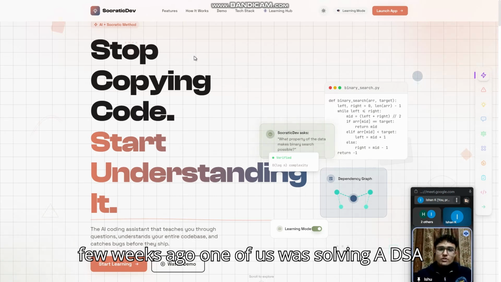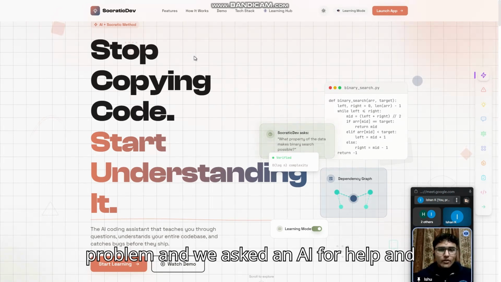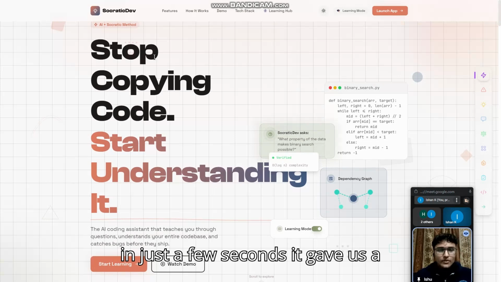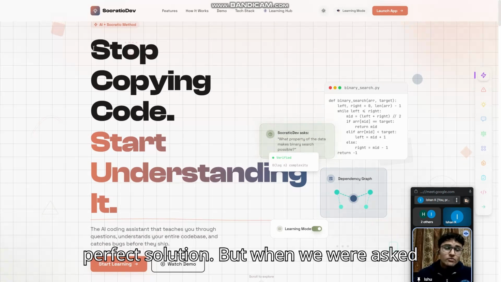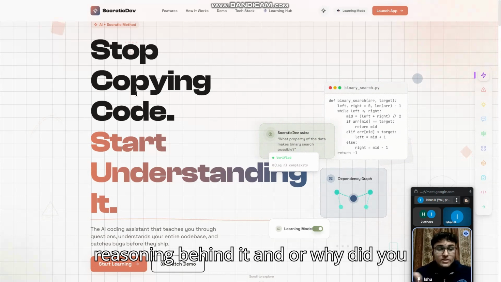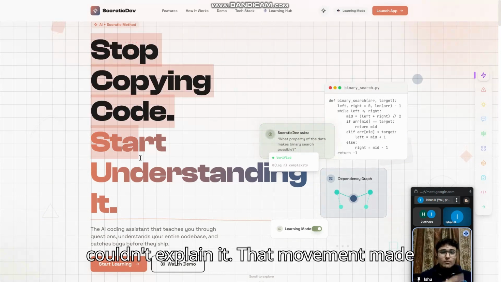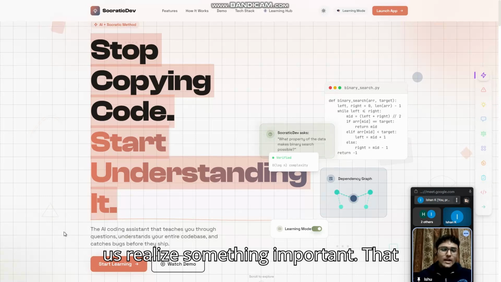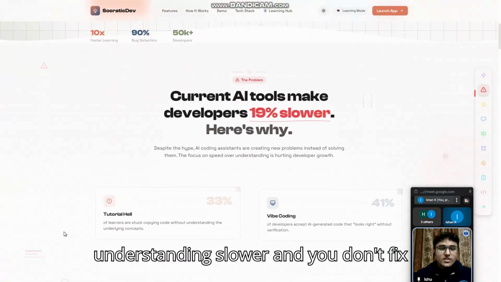A few weeks ago, one of us was solving a DSA problem, and we asked an AI for help. And in just a few seconds, it gave us the perfect solution. But when we were asked why this solution works, what was the reason behind it, or why did you choose this approach, we couldn't explain it. That moment made us realize something important: that AI is making answers faster but understanding slower.